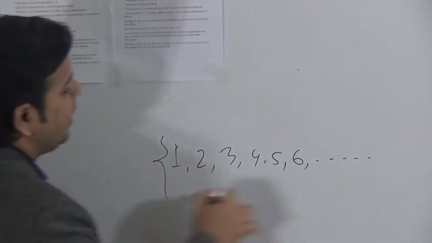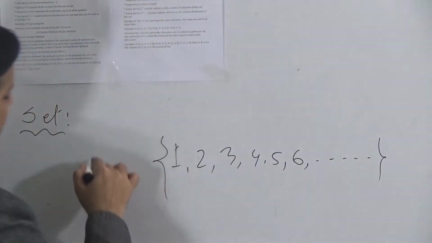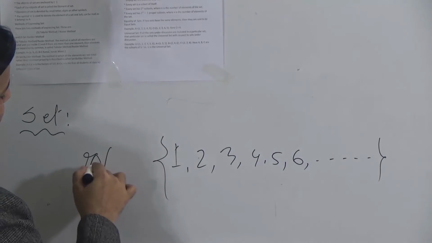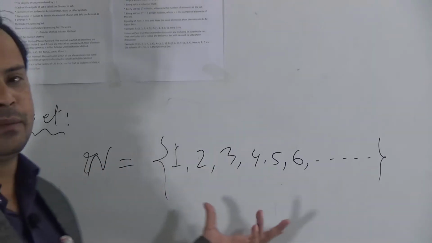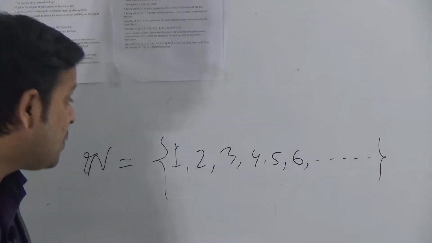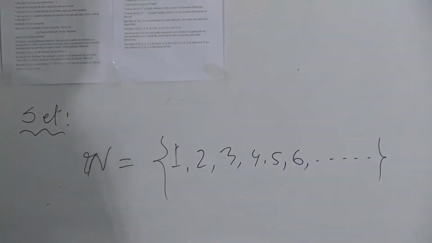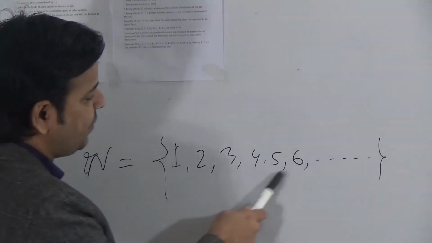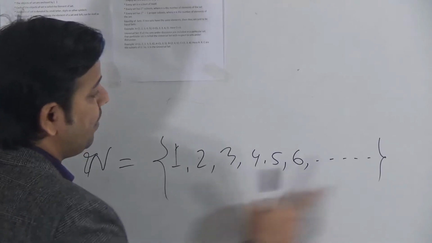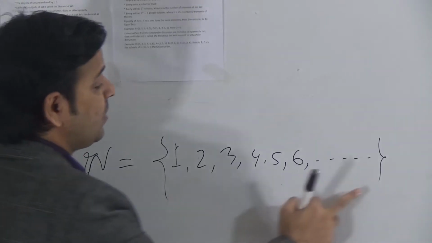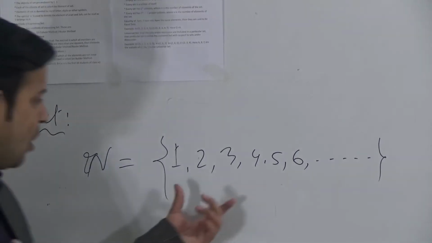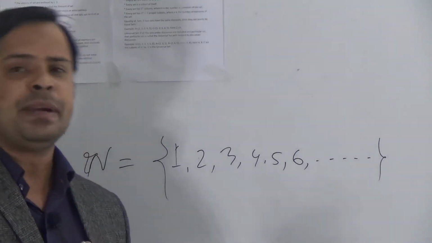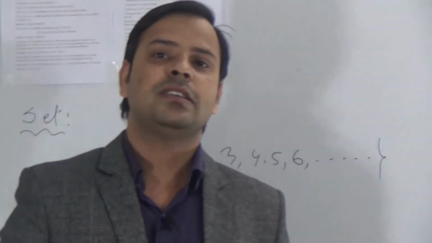If we denote the set of natural numbers, we can denote it by capital letter N. You need to remember that when we express a set, we have to enclose the objects of the set by second brackets. These objects are known as the elements of the set.